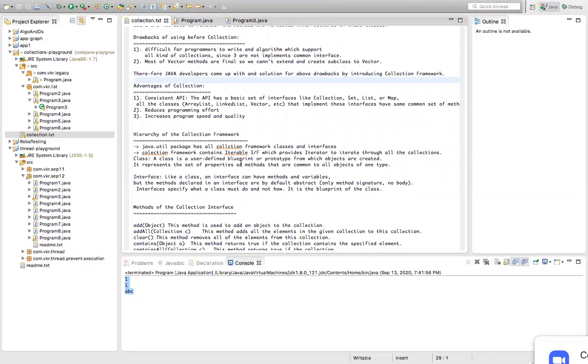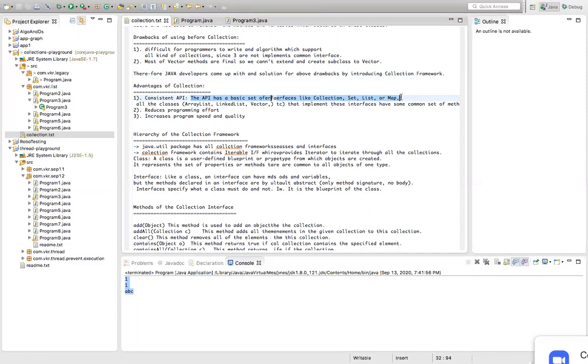They created consistent APIs. All the APIs have a basic set of interfaces like collection, set, list, and map. They created the collection interface, set interface, list interface, and map interface.